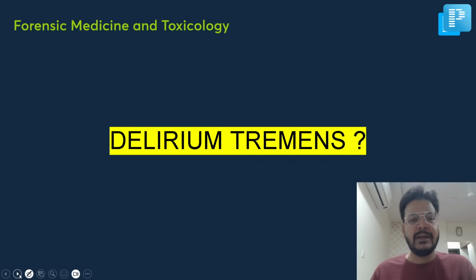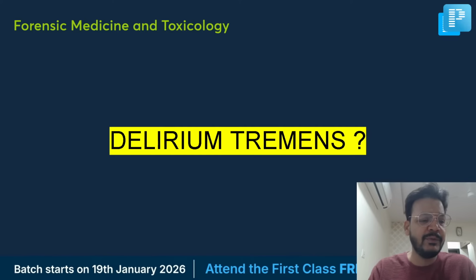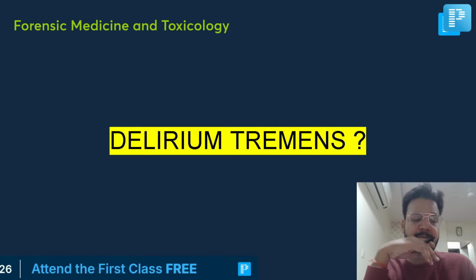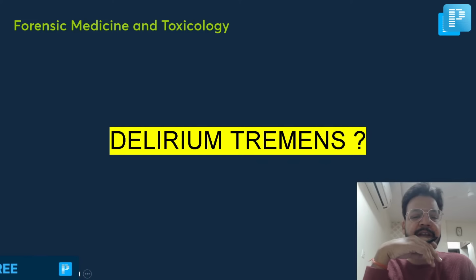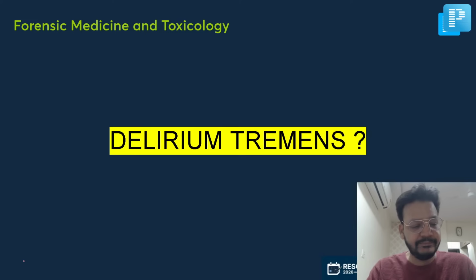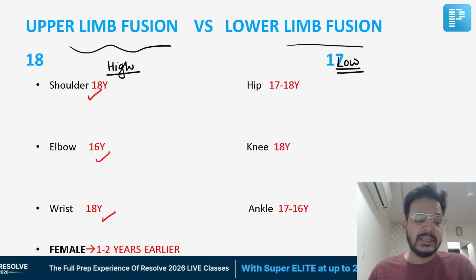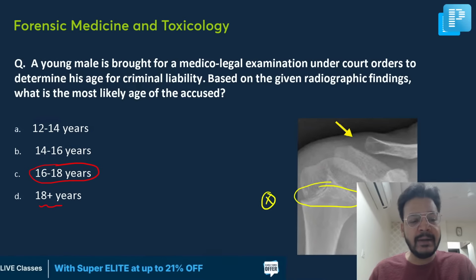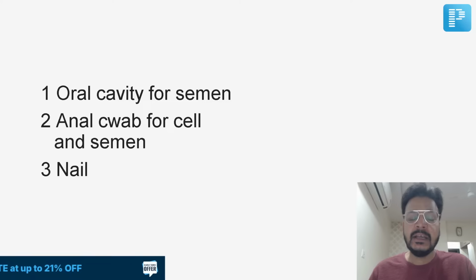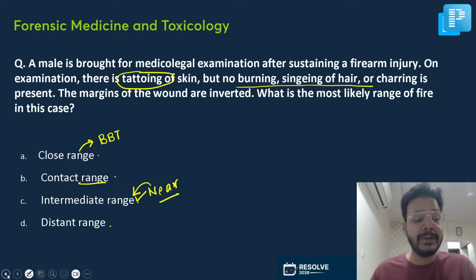Now, was any question about delirium tremens given, yes or no? Was there anxiety, hallucination, anything given? No? Okay. So this is all about it, I'm emphasizing all the points. According to me, the forensic paper was easy to moderate. Why easy to moderate? Because it's been taught by me only.